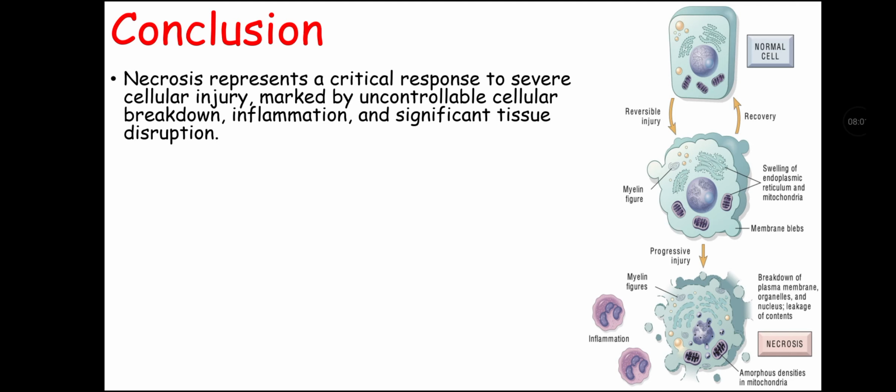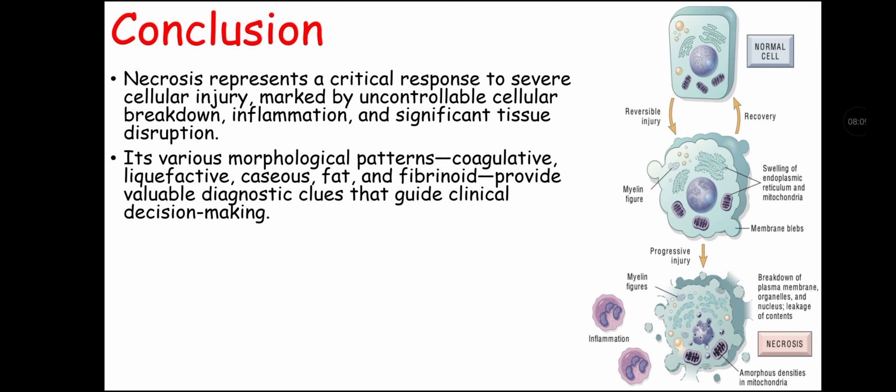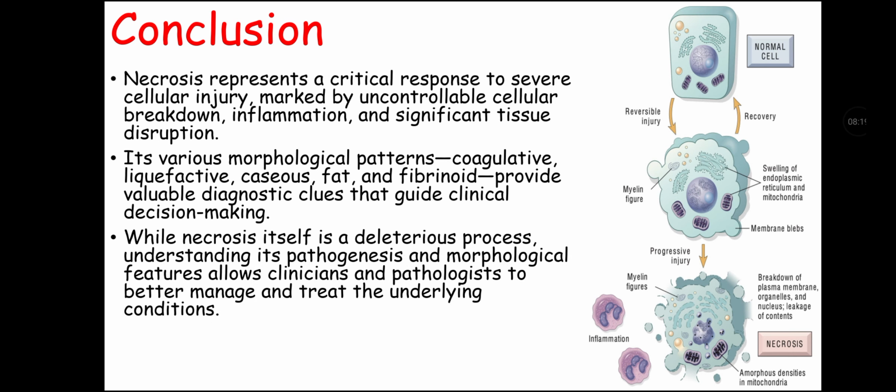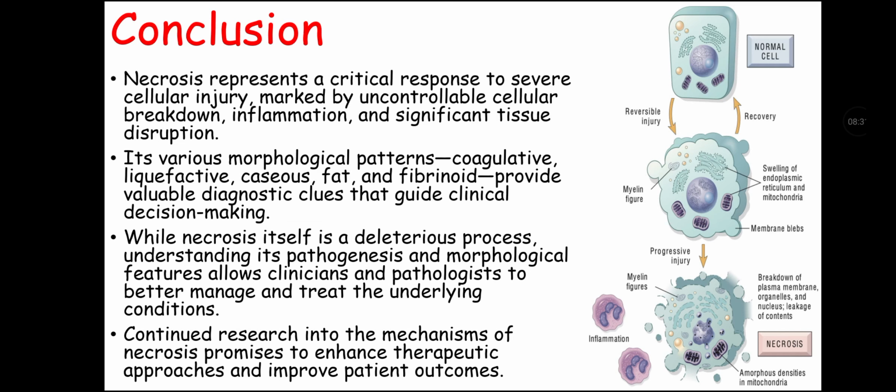Necrosis represents a critical response to severe cellular injury marked by uncontrollable cellular breakdown, inflammation, and significant tissue disruption. Its various morphological patterns, coagulative, liquefactive, caseous, fat, and fibrinoid, provide valuable diagnostic clues that guide clinical decision making. While necrosis itself is a deleterious process, understanding its pathogenesis and morphological features allows clinicians and pathologists to better manage and treat the underlying conditions. And continued research into the mechanism of necrosis promises to enhance therapeutic approaches and improve patient outcomes.